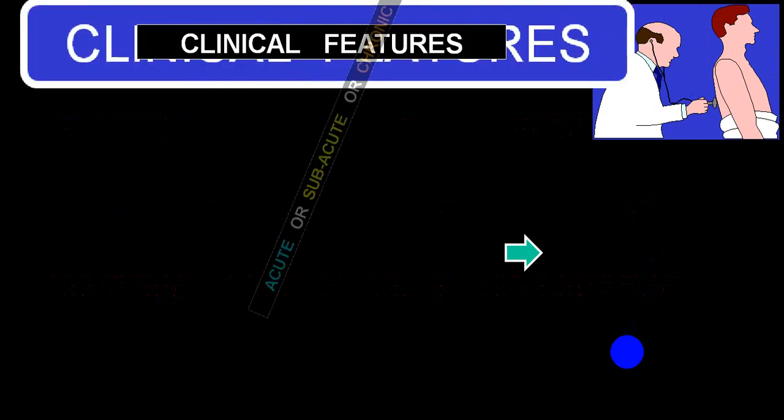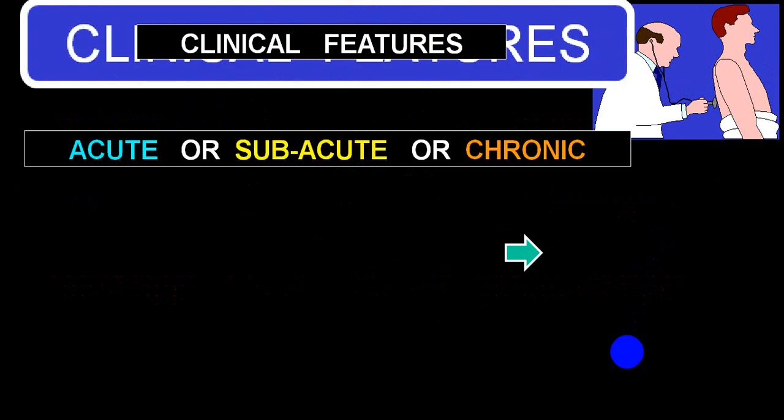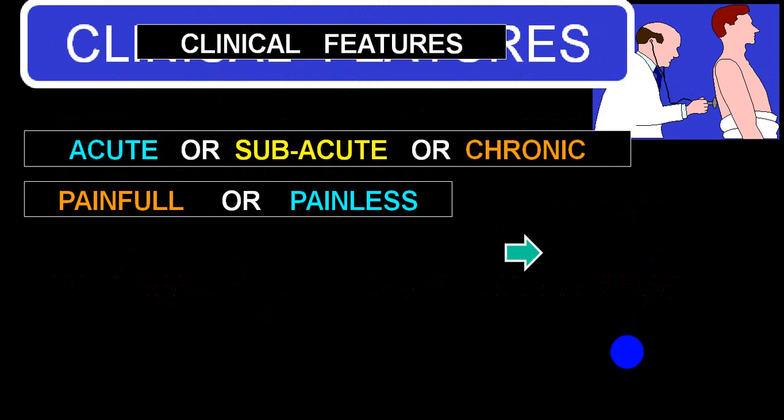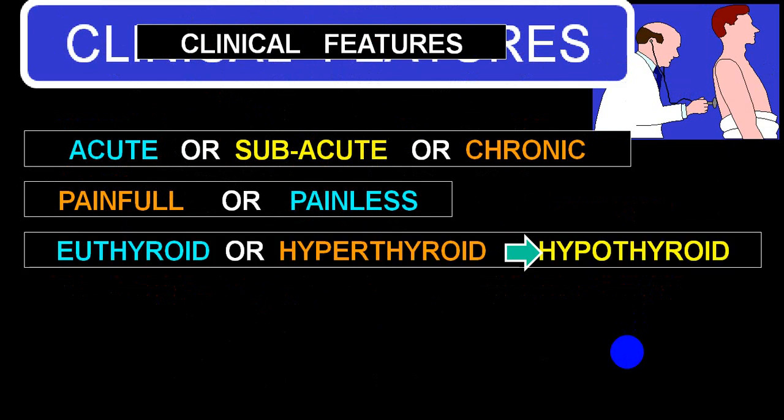Among clinical features, one of the most common presentations, as far as onset is concerned, is acute, subacute, or chronic. The goiter can be painful or painless. Clinical features-wise, initially almost the majority are euthyroid, with no clinical symptoms and signs of thyroid function disorders, but they will definitely have a goiter, which can be painful or painless. Chronic are usually painless. Subacute is usually painful, acute is usually painful.